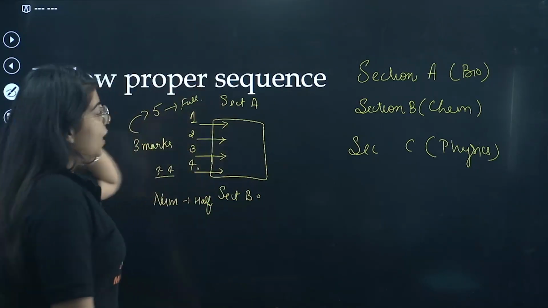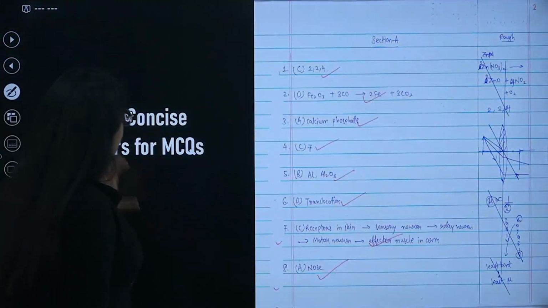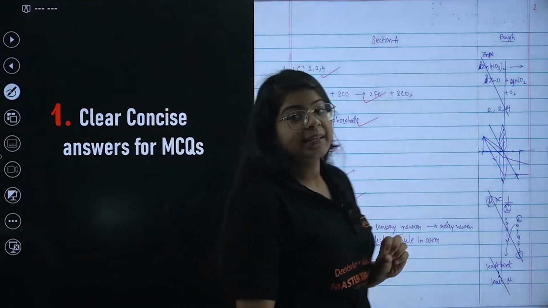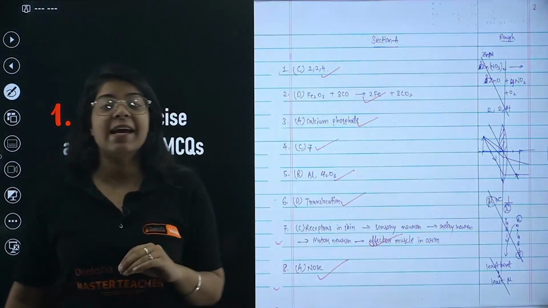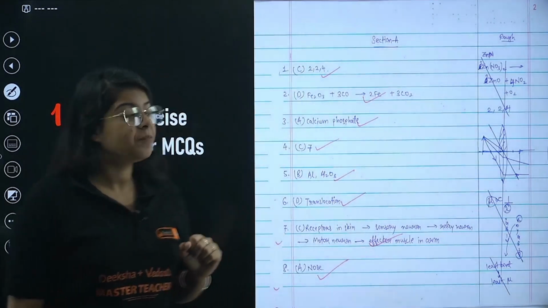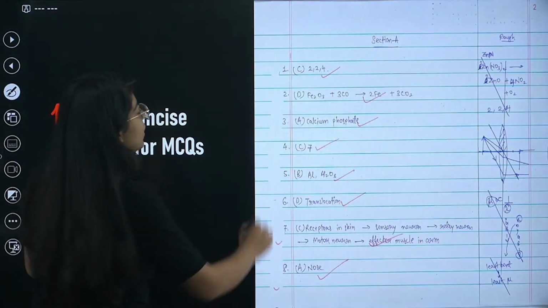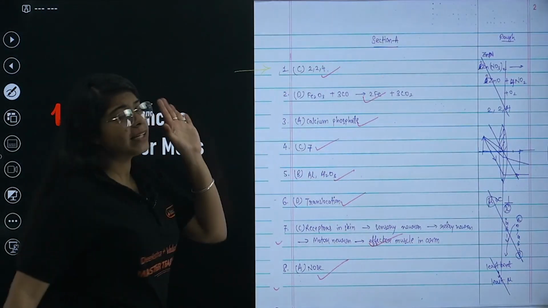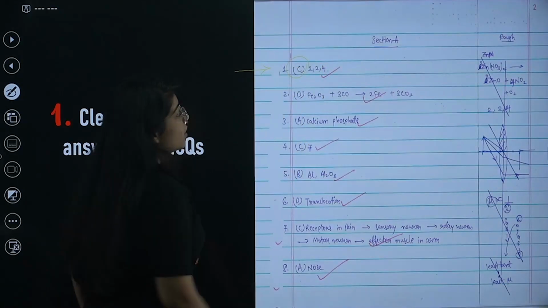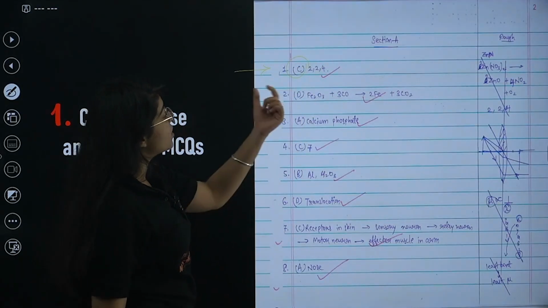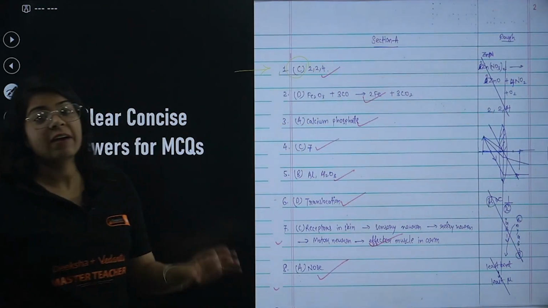Okay, now next bacha, next thing we have clear and concise writing for MCQs. Now you will have MCQs in your half yearly as well, in your class tests as well, right? So look at this very carefully. This sheet you can see is very neat, right? You can see there is a proper section where they mentioned the option for that, option C, and then with that we also have the answer.